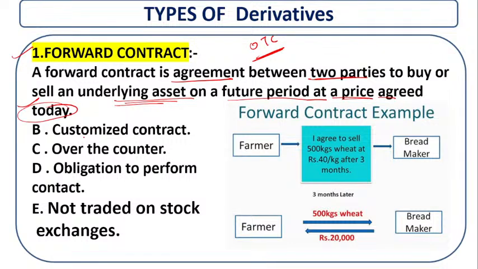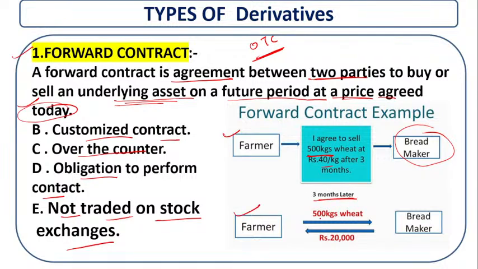So it is a customized, over-the-counter contract, with obligations for the performance of the contract, and it is not traded on the stock exchange. Let's understand with an example. Suppose a farmer agrees to sell 500 kgs of wheat at 40 rupees per kg after 3 months, for making bread. What happens after 3 months?